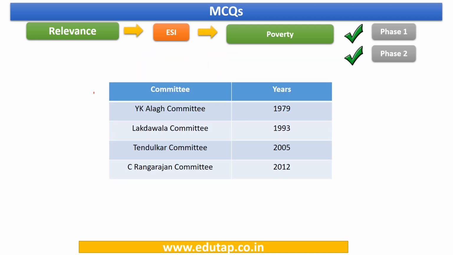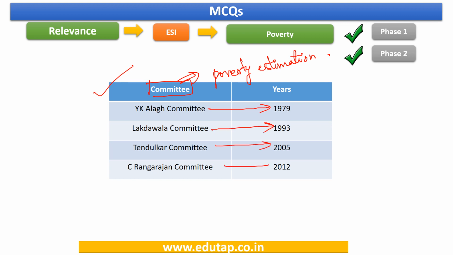Here you can see a tabular column that mentions the various committees on poverty estimation in India. Kindly pause the video and make sure that you memorize the committees and the corresponding years in which they were formulated. The last two committees, that is Tendulkar Committee and Rangarajan Committee, are very important.